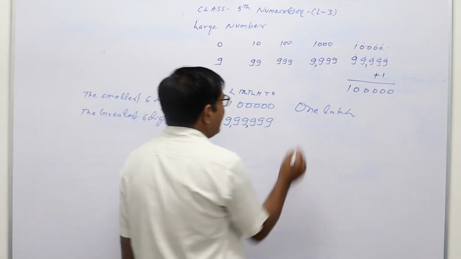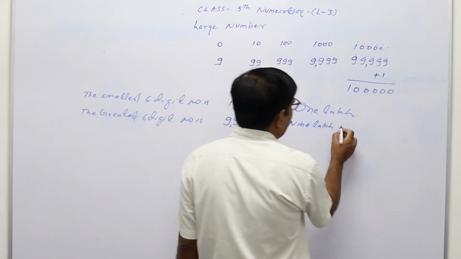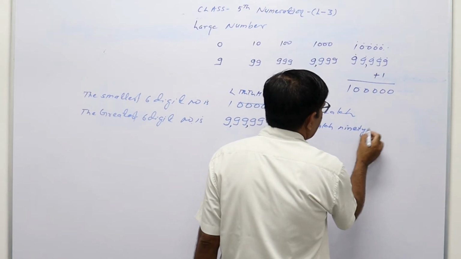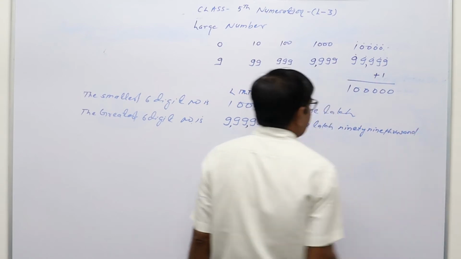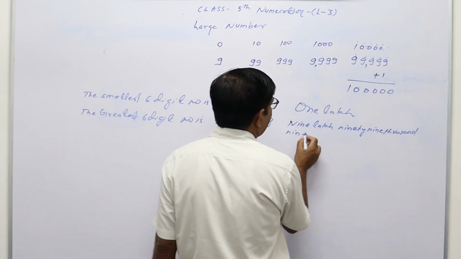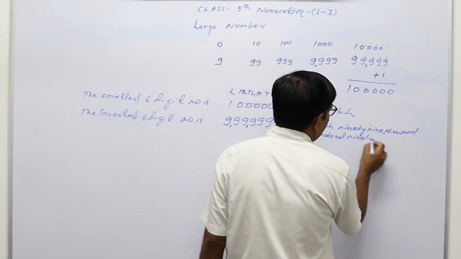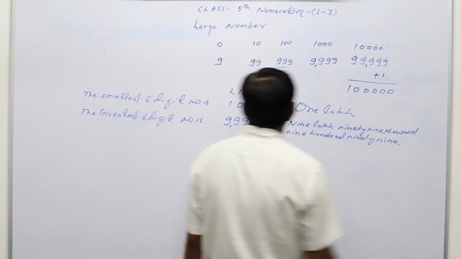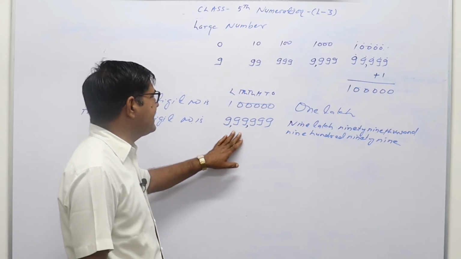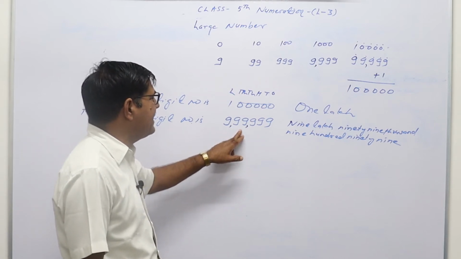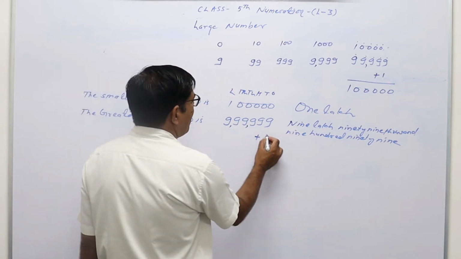In words, how will we write? 9 lakh 99,999. So the smallest 6-digit number is 1 lakh and the greatest 6-digit number is 9,99,999. If we add one more to